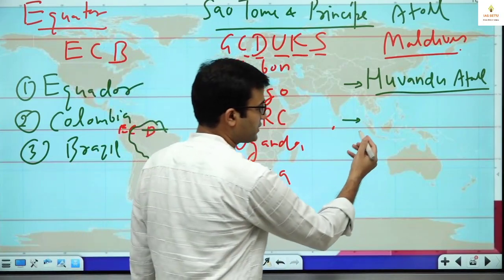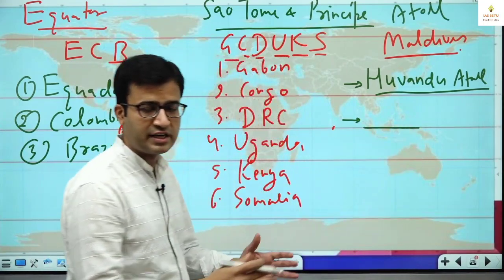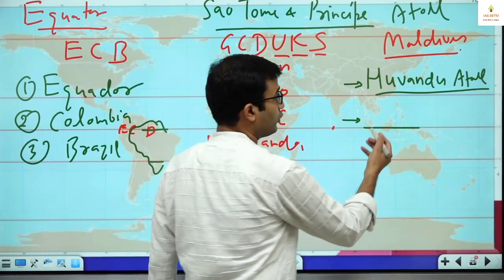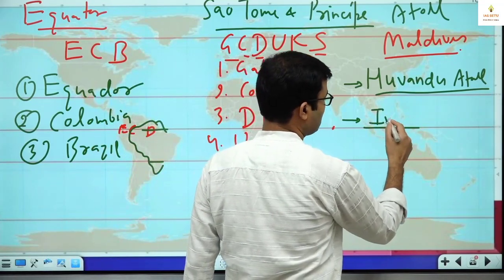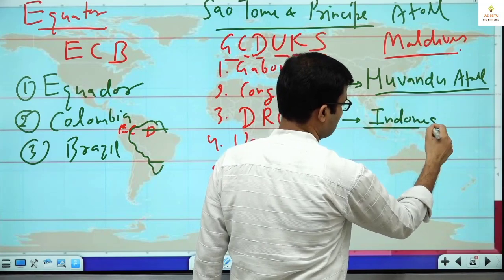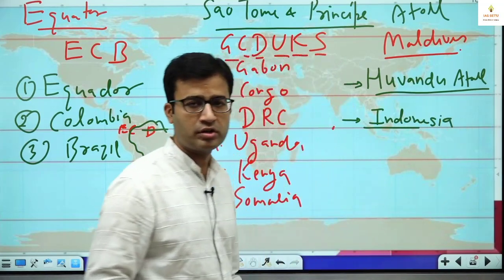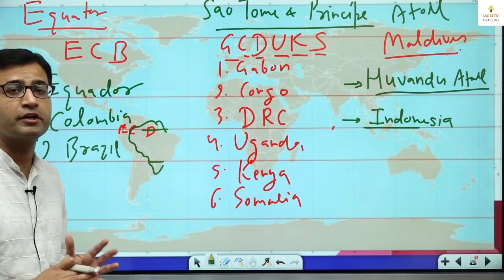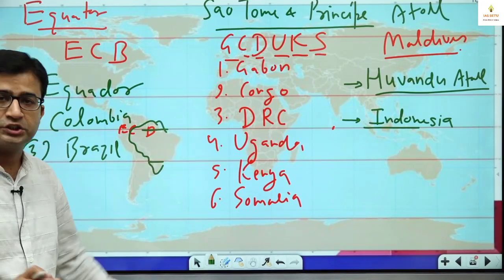After that, this country, Indonesia. There are a lot of islands in Indonesia, Java, Sumatra and all. So this is Indonesia. Equator passes through Indonesia. And in an equatorial country, we have almost daily rainfall. So we have rainforest in Brazil also, Indonesia also.